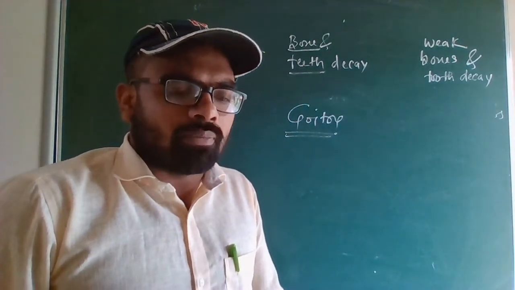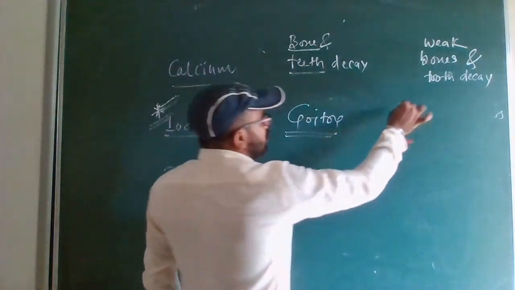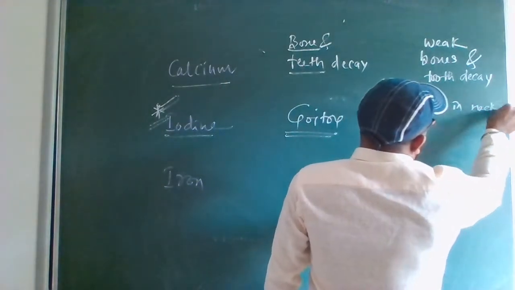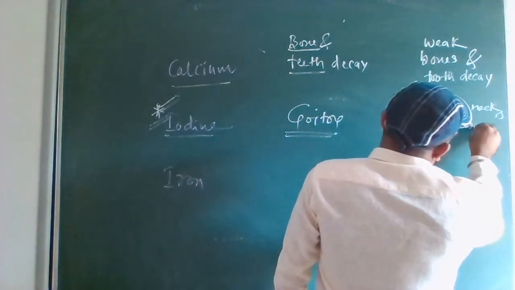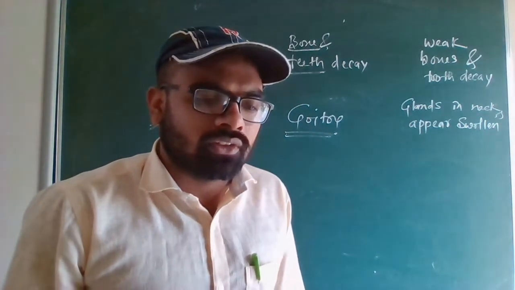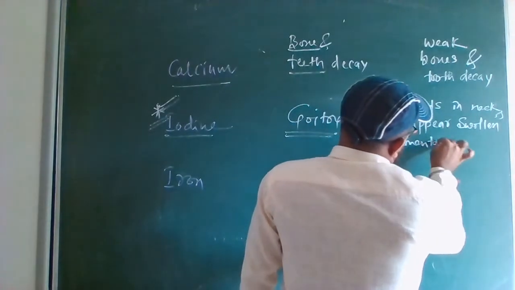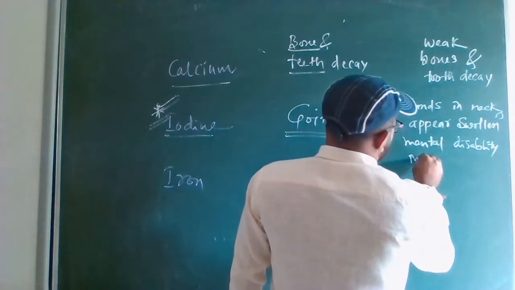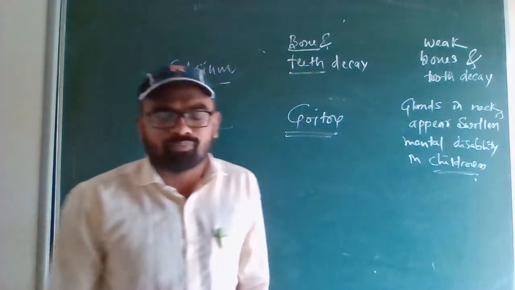Glands in the neck appear swollen. Mental disability in children also comes.